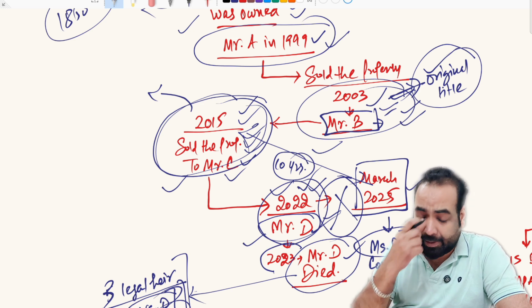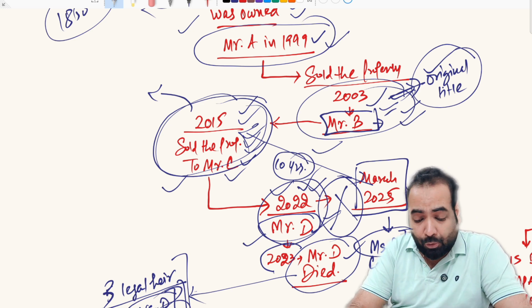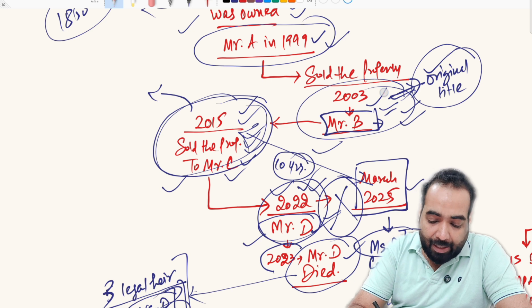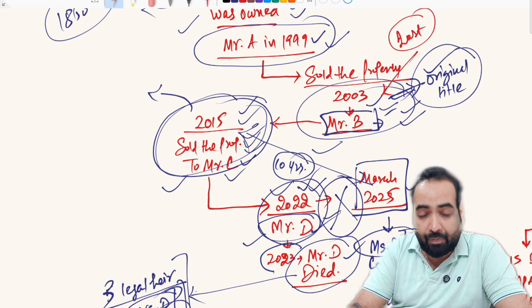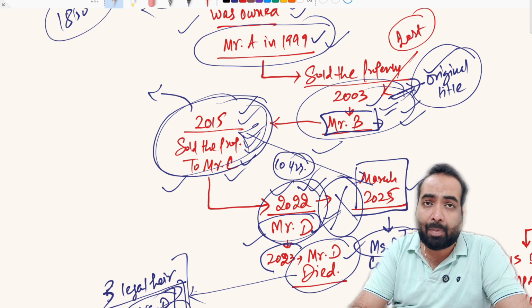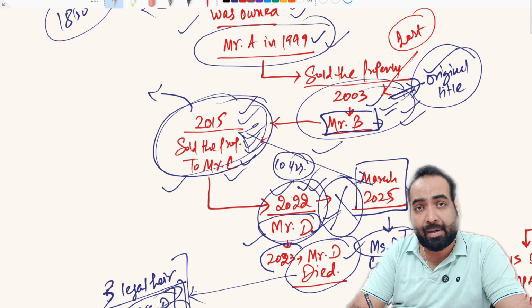I hope you have understood this. So the question arises, sir, what if this title deed of 2003 is lost? We are not able to find this title deed. Then what will be the option? The bank will have only 10 years of title search.